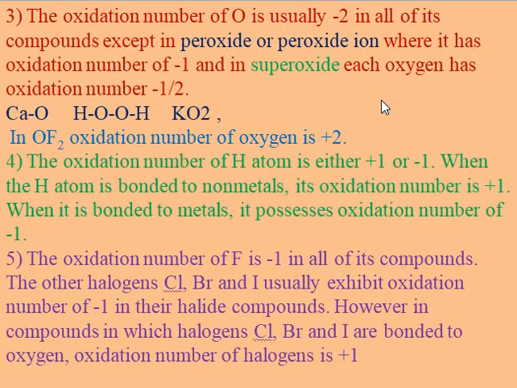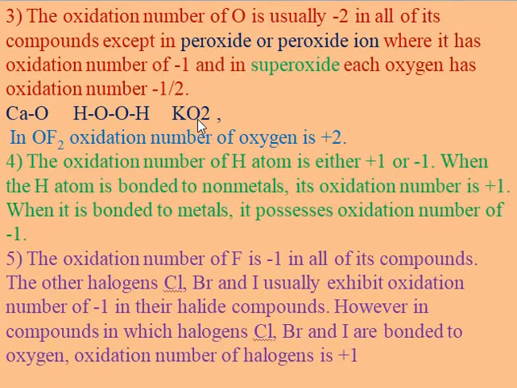For example, in calcium oxide, the oxidation state of oxygen is -2. In hydrogen peroxide, H-O-O-H, the oxidation state is -1.